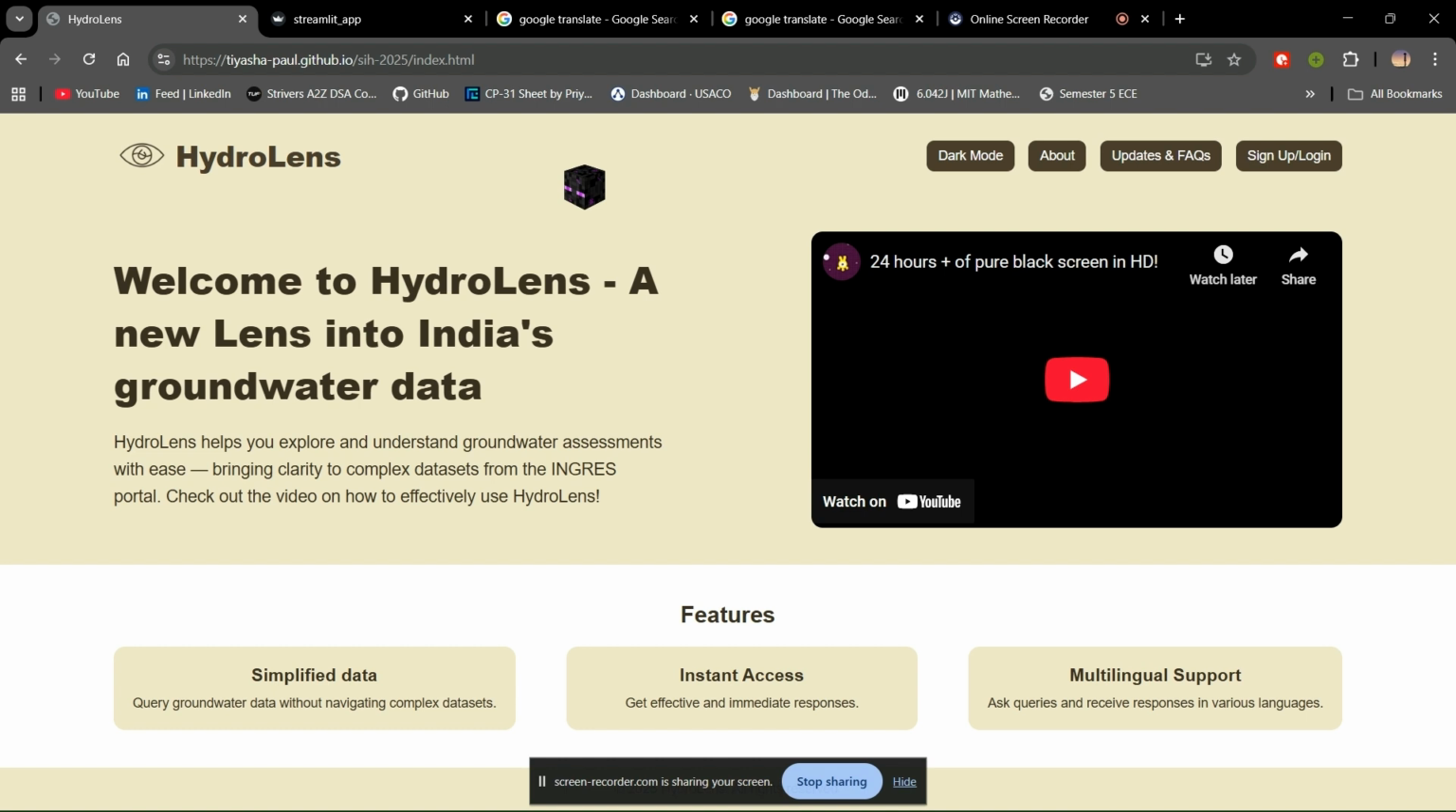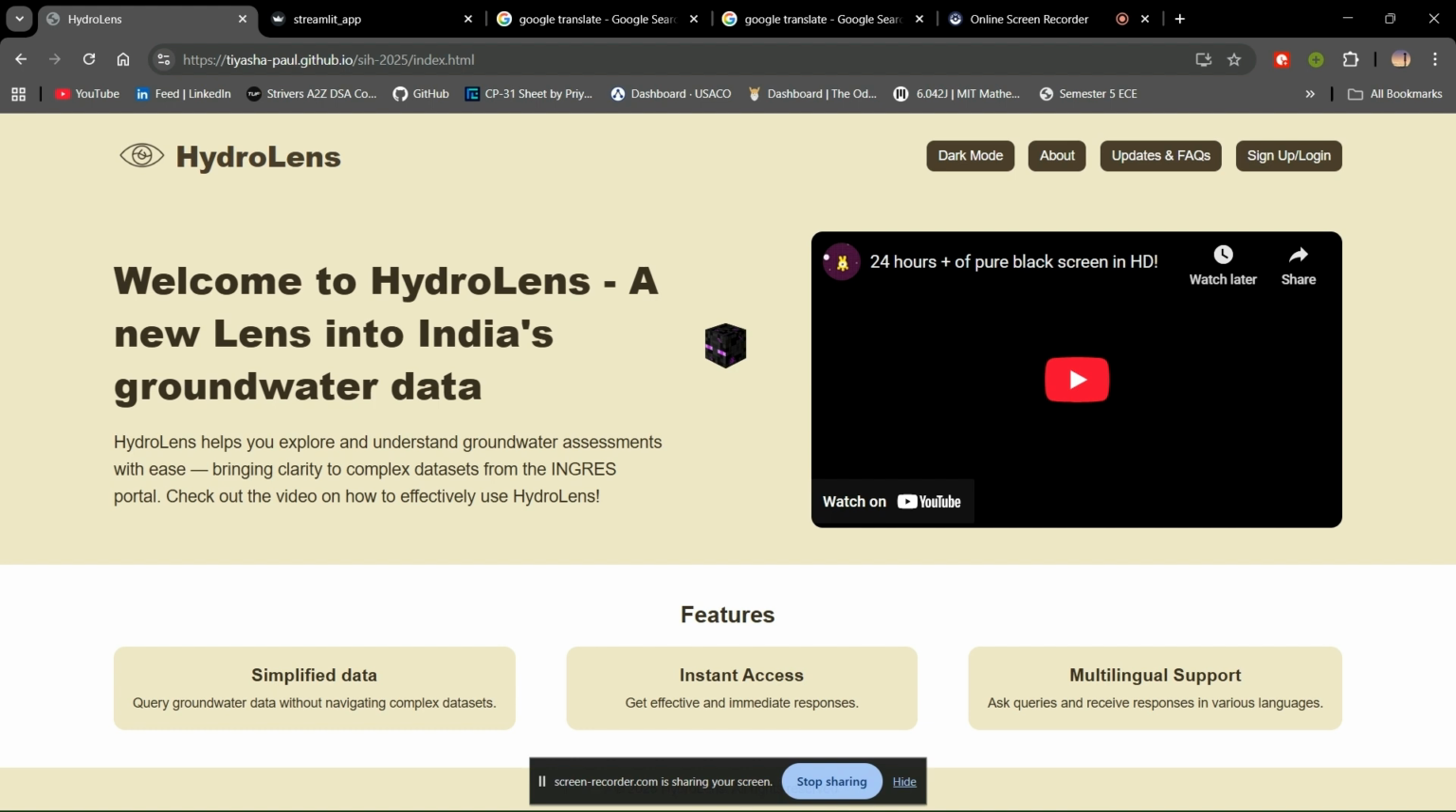So, we present our solution, which is HydroLens. And as the name suggests, and as is mentioned on our site, we are providing Indians with a new lens into India's groundwater data. So, this is our landing page. The project is still under development and we are yet to connect and complete certain sections, but we are working on a simple and clean UI to make it even easier for people who are absolutely not tech savvy.